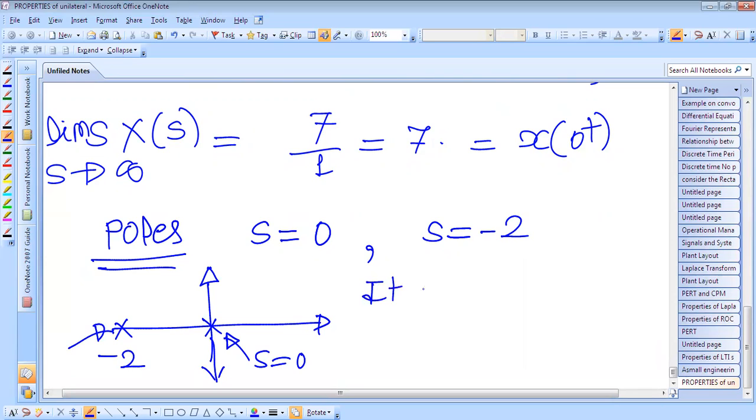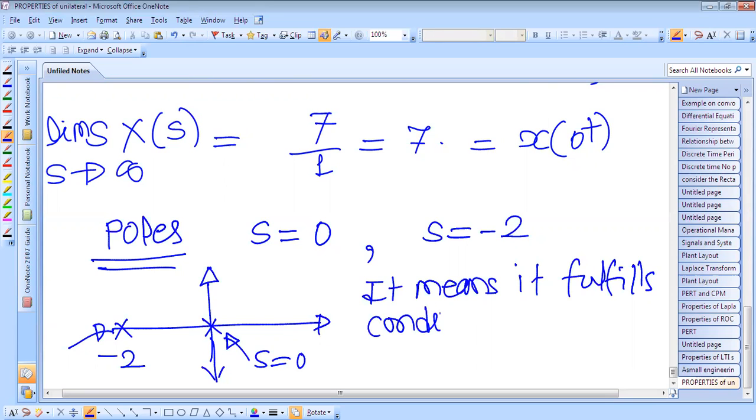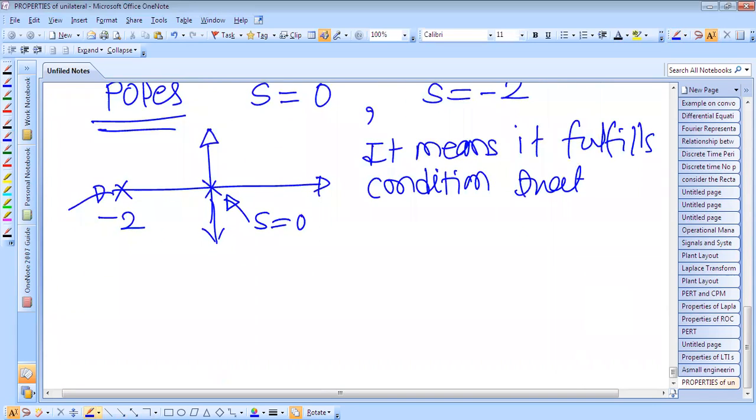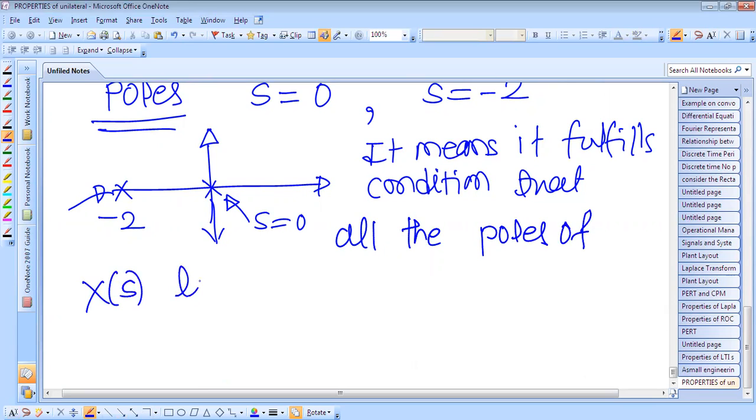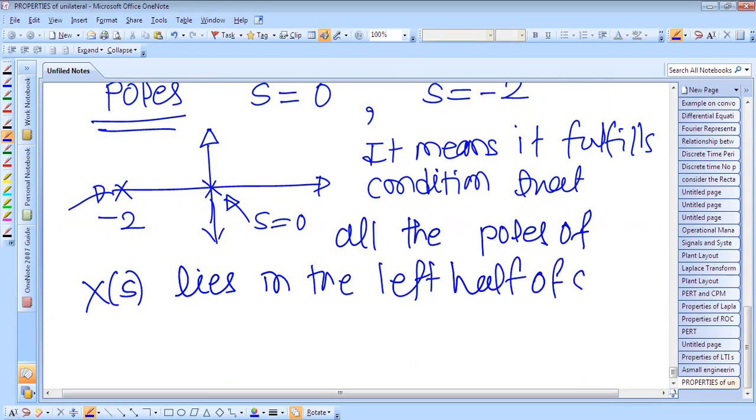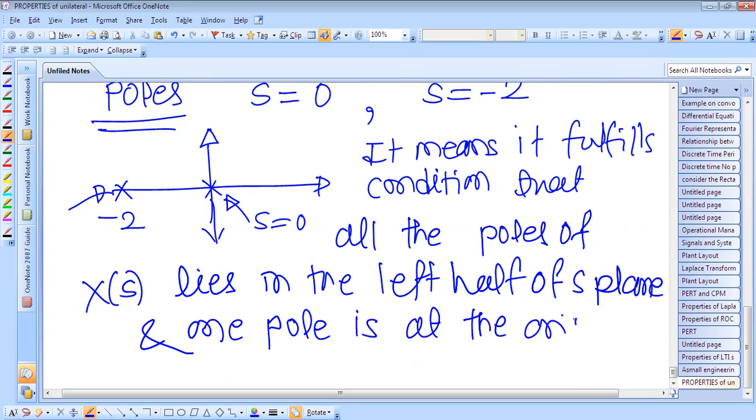It means that it fulfills the condition that all the poles of x of s lie in the left half of the s plane, and one pole is at the origin, that is s is equal to 0.